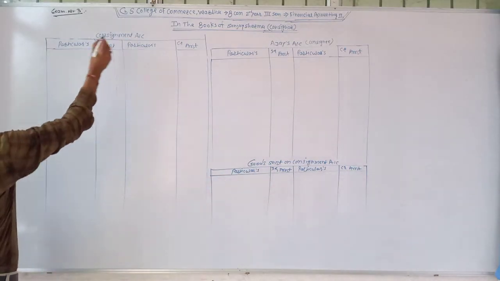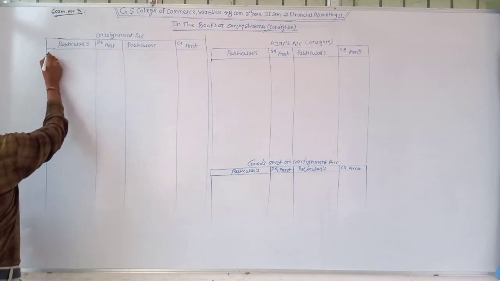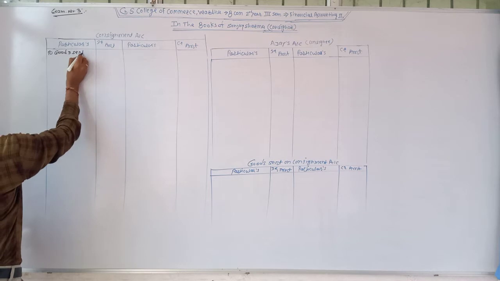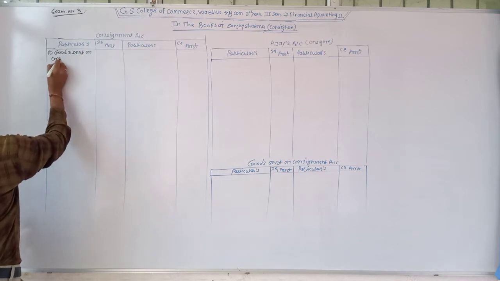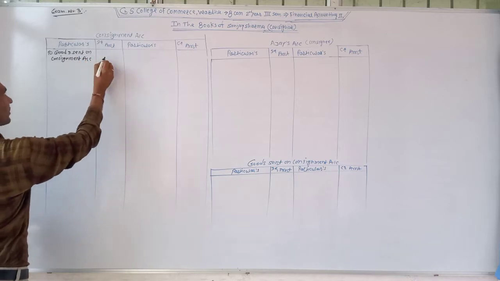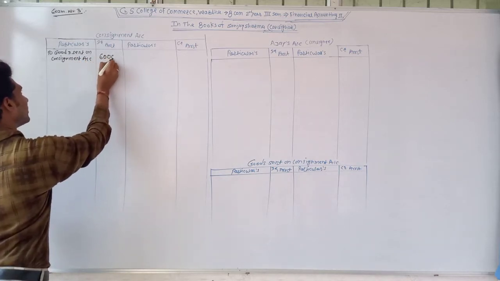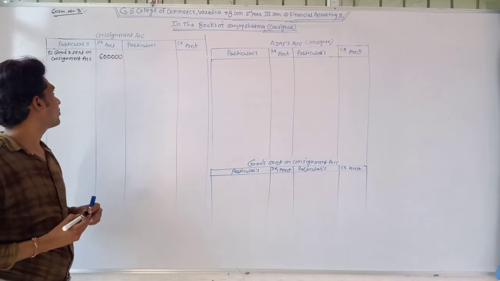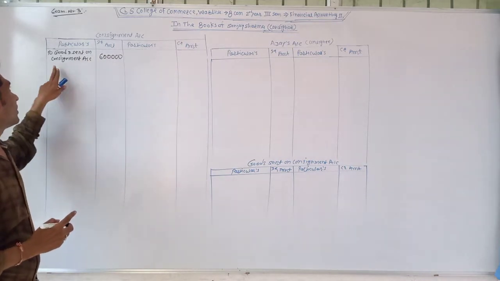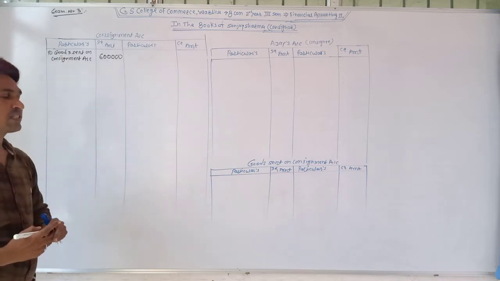So write at the debit side of the consignment account, by the name of, to goods sent on consignment account, rupees 6 lakh. The total cost price of the goods is given, so we just record that amount. Consignment account debit, goods sent on consignment account credit.